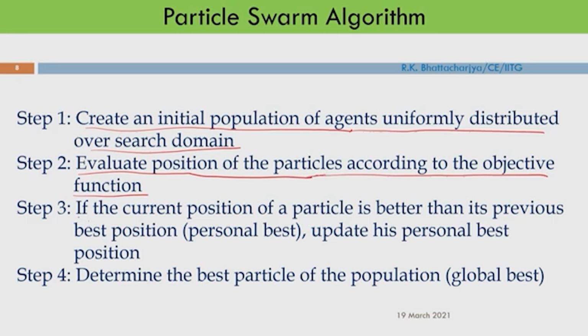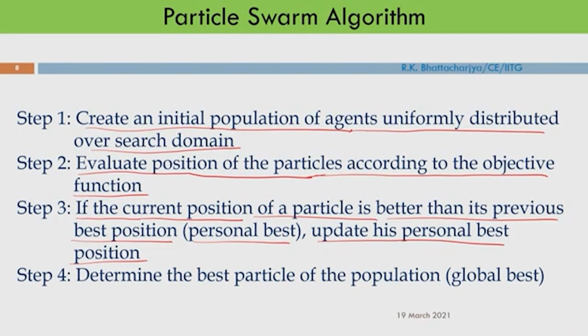Whatever new position you are getting, if the current position of a particle is better than its previous best position, that is the personal best, we will update his personal best position. So, whatever new position you get, that is x i plus 1, if this position is better than his previous personal best position, we will update that one.